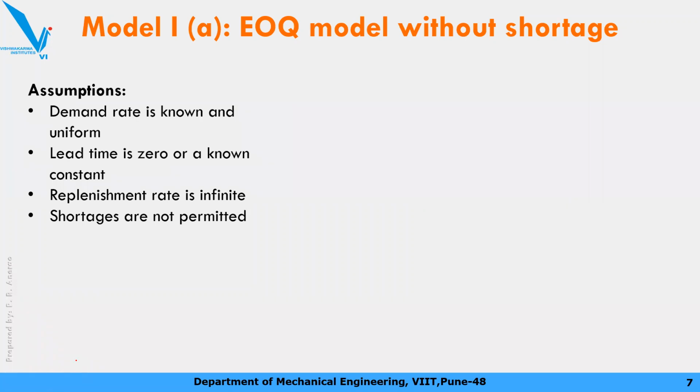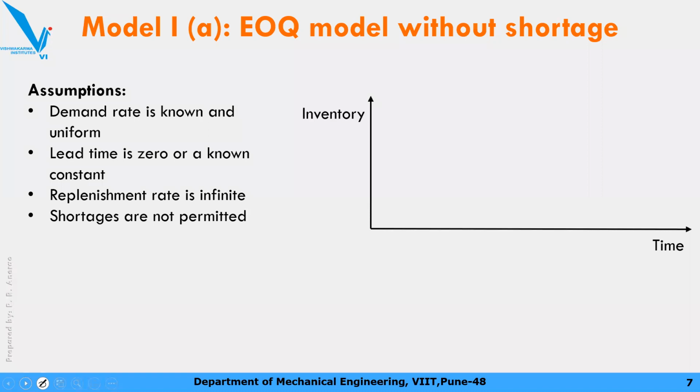Now whenever you see different types of inventory model, the model is represented by a graph। एक graphical depiction होता है for each model। Let's look at the graphical depiction of model number 1A। So on the x-axis you plot time, then on the y-axis you put the number of items or inventory, कितना inventory करोगे,